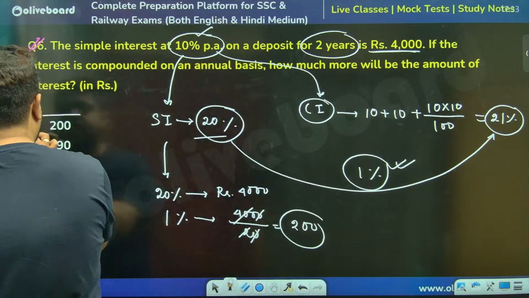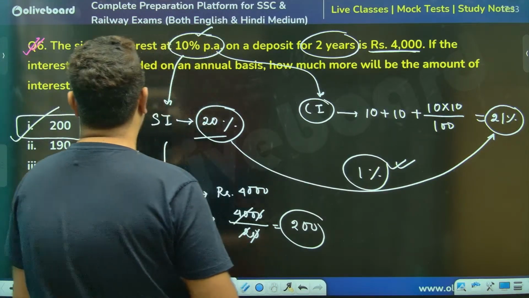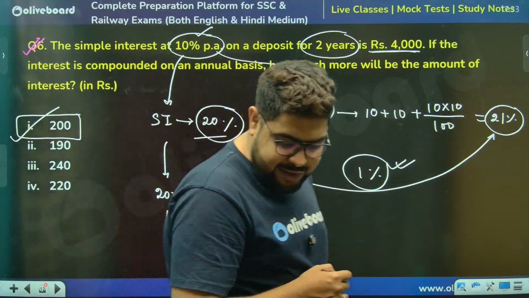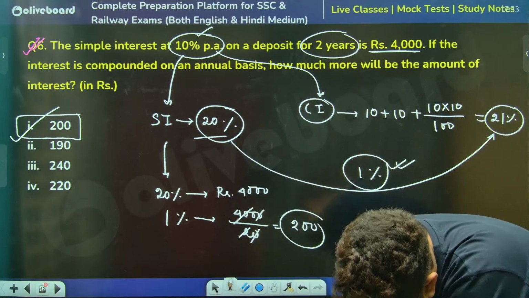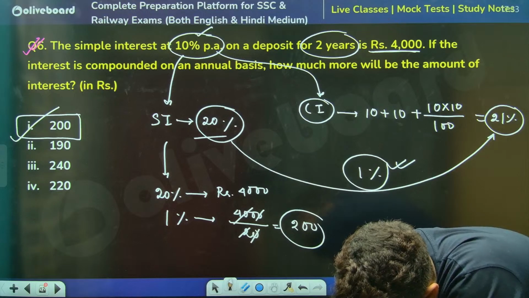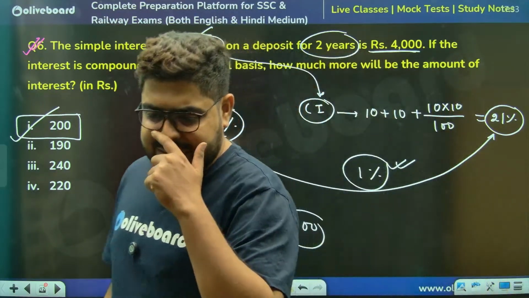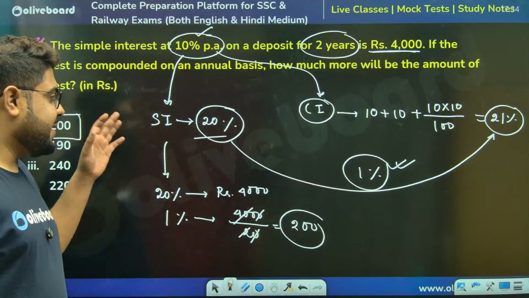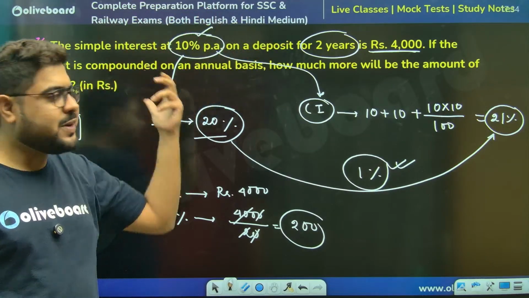But again, why are all of you giving wrong answers? 220, 200. Srujan's answer was correct, 200. Then again, everybody started, and Srujan also said 220. Why? Srujan, you had given the correct answer. Everyone, 10%, 2 years, that is what I gave, sir.